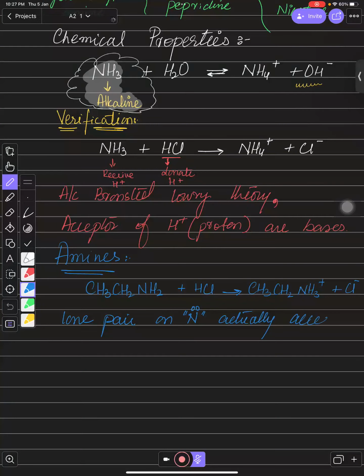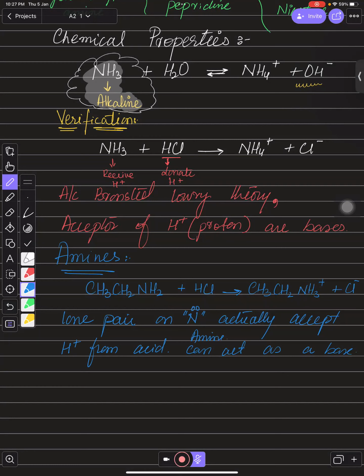This is what a proton is. That is why amine can act as a base. So amine can act as a base, right?